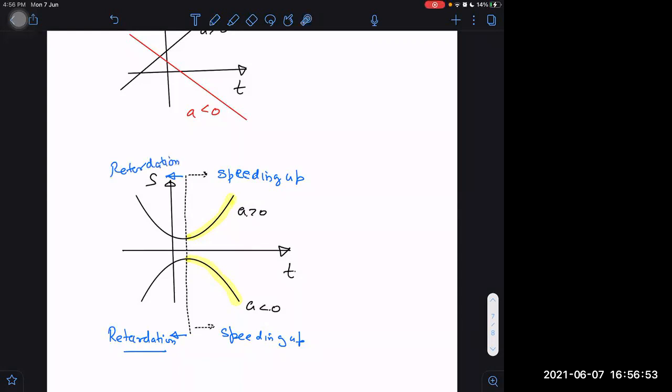Can you tell why it is retardation? Observe, velocity means more slope. More slope of ST graph means more velocity. So as we are going along positive time axis, the speed is decreasing with time. On the other hand, when I already attained zero, where is the zero velocity here? This point has zero slope. If ST graph has zero slope, then this point represents zero velocity.